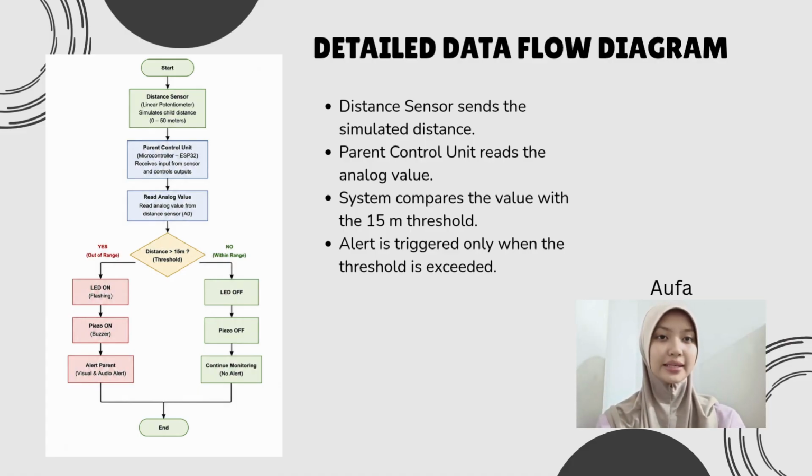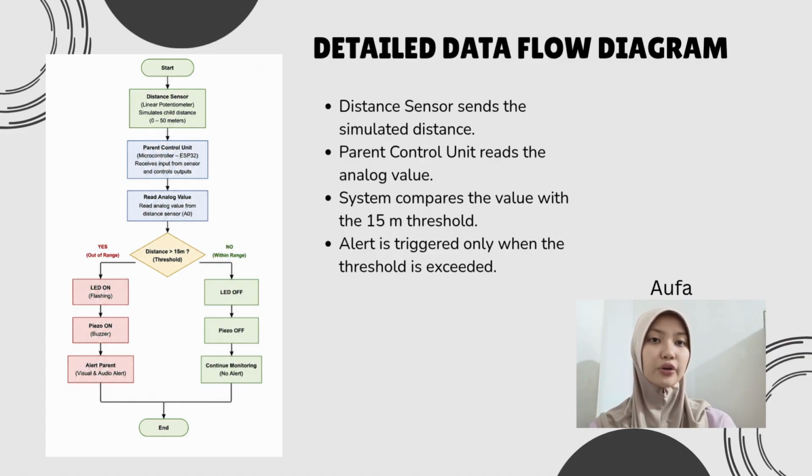Next, I will explain the detailed data flow diagram of our Child Proximity Alert System. This flowchart illustrates the sequence of operations performed by the system, starting from receiving the simulated distance value until the appropriate action is taken. The process begins with the distance sensor, which is represented by the potentiometer in our Packet Tracer simulation, generating the simulated distance value based on the child's movement. This value is then sent to the parent control unit, where the ESP32 microcontroller receives and processes the analog input.